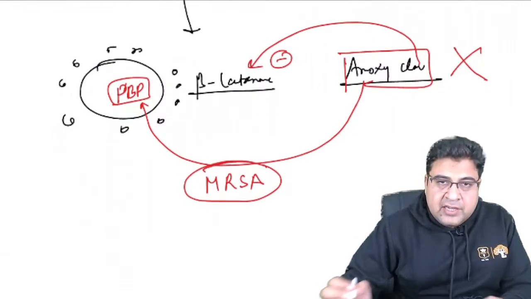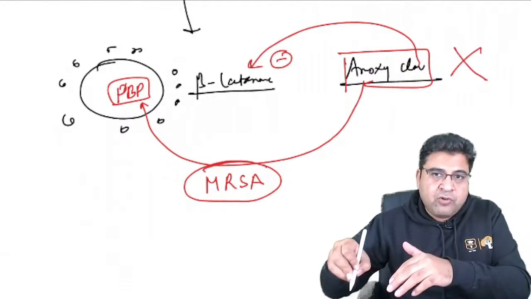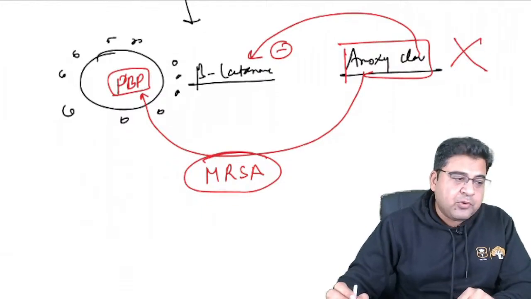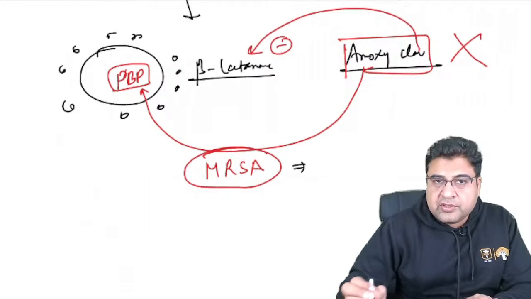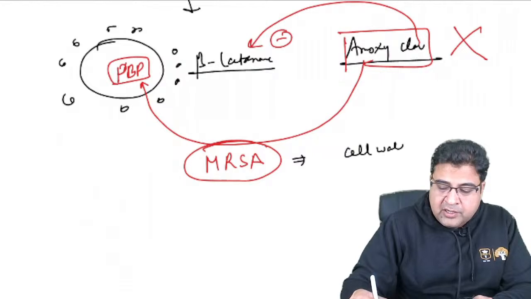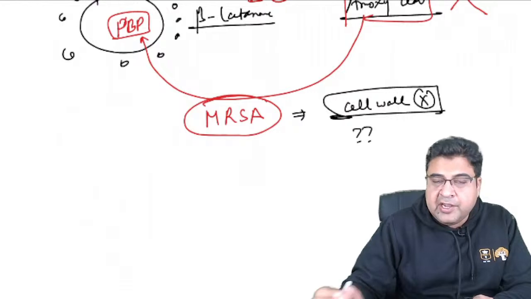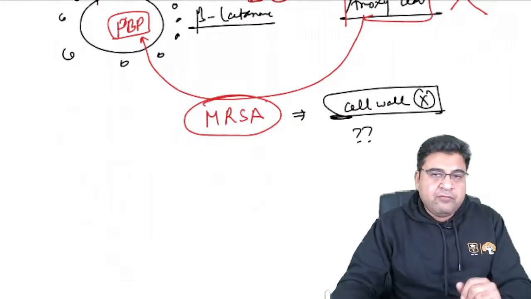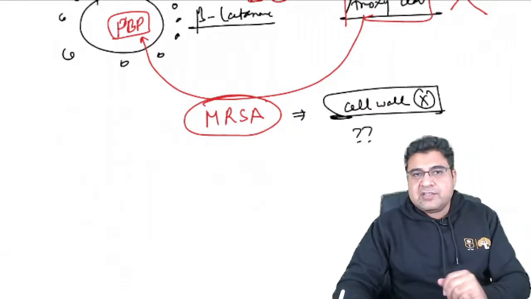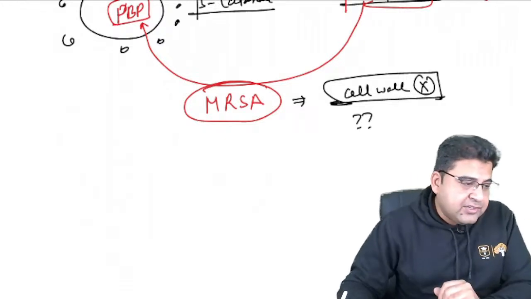And that is why there was a need at that time to discover an antibiotic which should be a cell wall inhibitor like amoxicillin, but should not block penicillin binding protein. So they discovered an antibiotic which is a cell wall inhibitor, but the target of the antibiotic is not penicillin binding protein. The target is something different. Now, who will tell me which antibiotic they discovered against MRSA, which is also a cell wall inhibitor, but the target is not penicillin binding protein? This is homework for you to find out. In case you know the answer, you can just type it here in the chat.